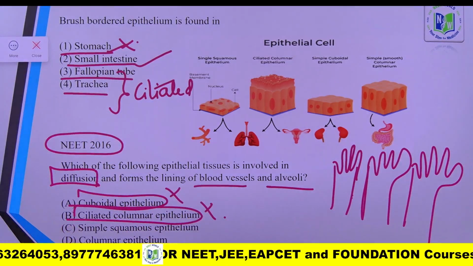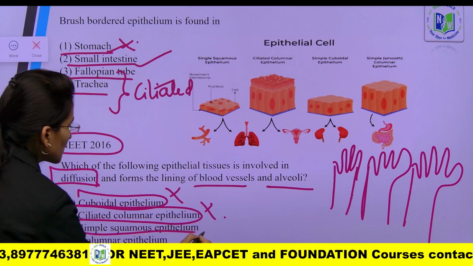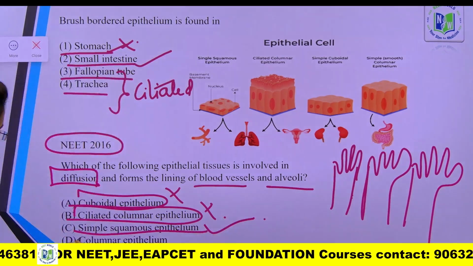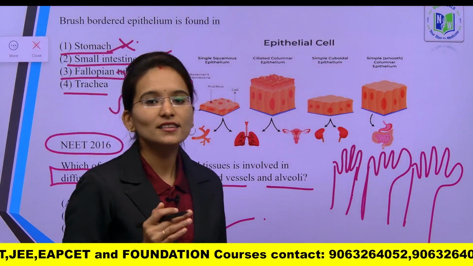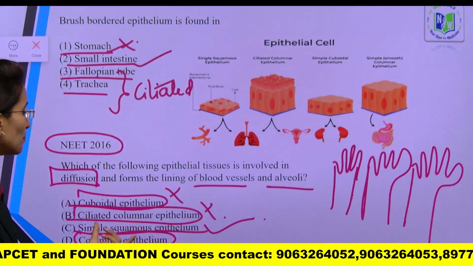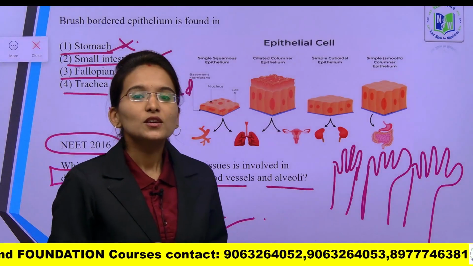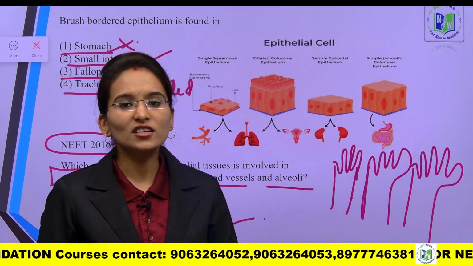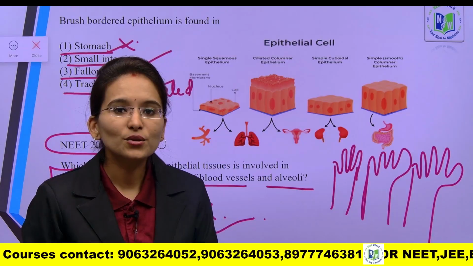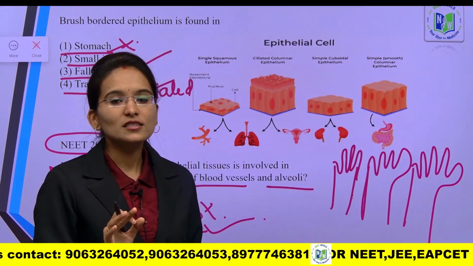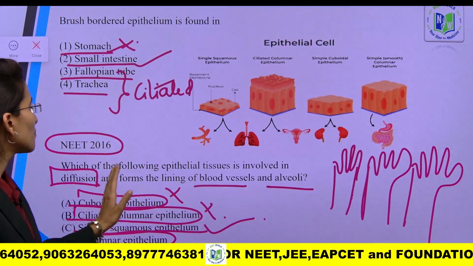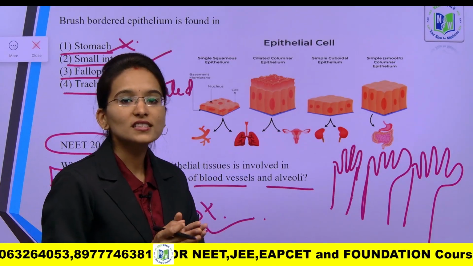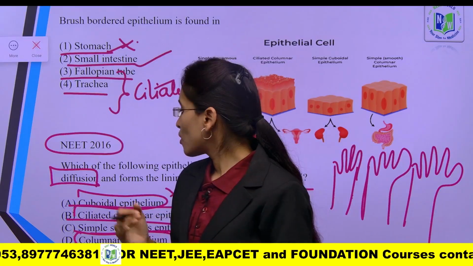Next, option C, simple squamous epithelium, this is absolutely right. And option D is columnar epithelium, which we can find inside the stomach. So here, in simple squamous epithelial tissue, the cells are closely arranged, aggregated together without any intercellular spaces, and these are present in the blood vessels and alveoli, forming the lining of blood vessels, through the process of diffusion.